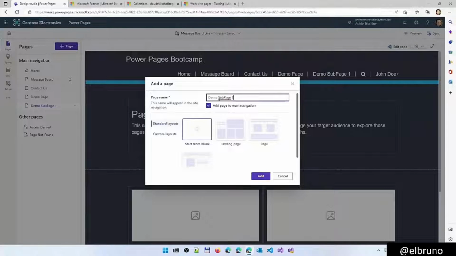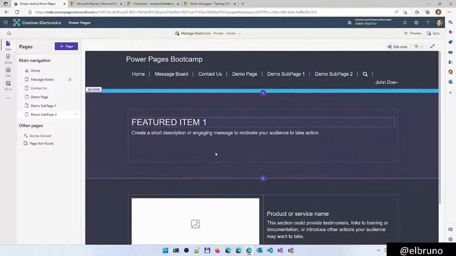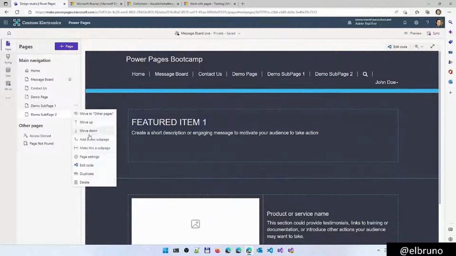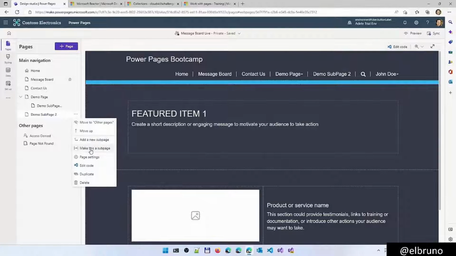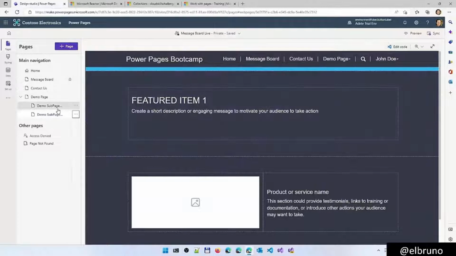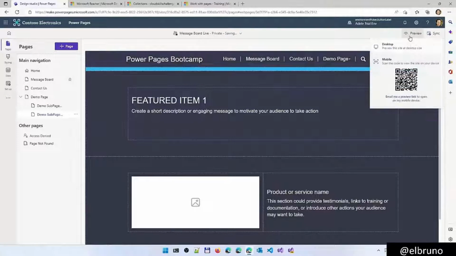Demo sub-page 2, kind of another layout that we can use here. We have it here. And then if we use this, we can make a sub-page of the top one. We can see here demo sub-page, and here this one. And we can also make this one a sub-page of the demo page. The way this is going to work, if we preview this site, we are going to see on the main menu that we have access to the demo page on the top, and then in the sub menu, we're going to have access to the other pages.